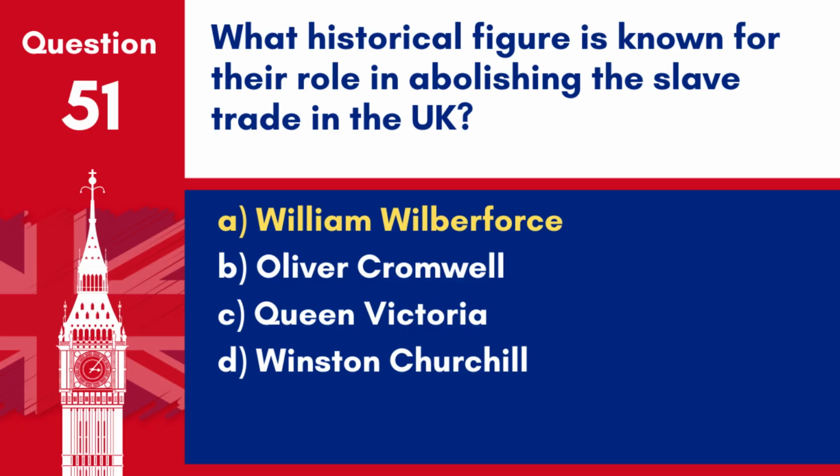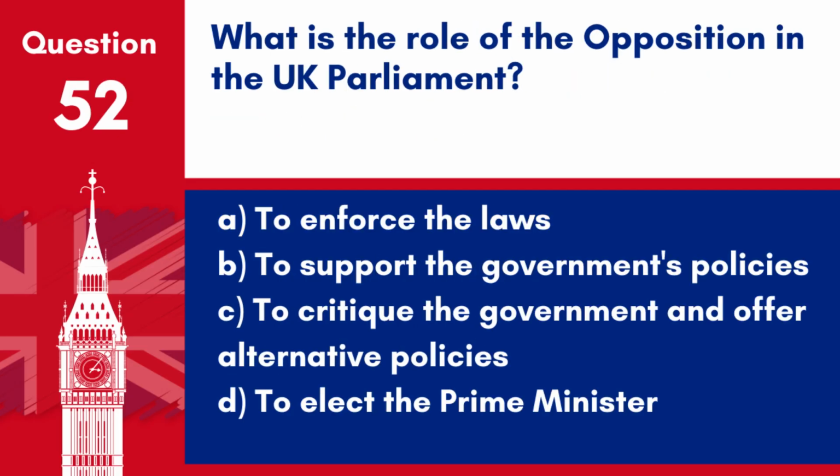Answer: A. William Wilberforce. William Wilberforce was a British politician and leader of the movement to stop the slave trade, culminating in the Slave Trade Act of 1807. Question 52. What is the role of the opposition in the UK Parliament? A. To enforce the laws. B. To support the government's policies. C. To critique the government and offer alternative policies. D. To elect the Prime Minister.